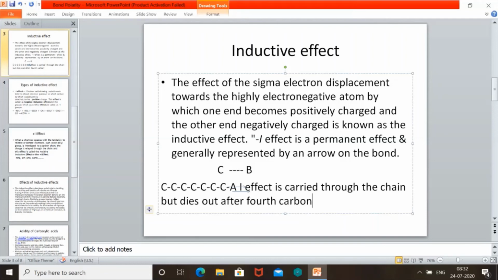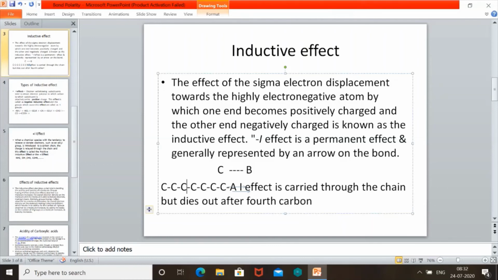That means inductive effect carries throughout the chain, but we cannot see the effect of this group after the 4th carbon because it's a partial effect. As it moves, the effect on the 1st carbon is more, on the 2nd carbon is less, more or less lesser on the 3rd carbon, least on the 4th carbon. After the 4th carbon, we don't see that effect.